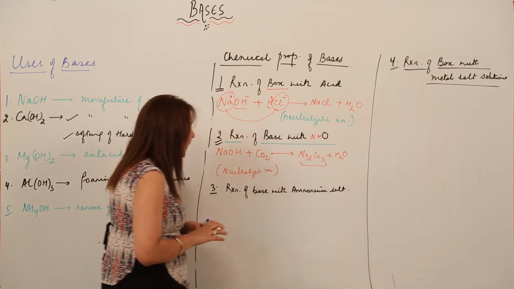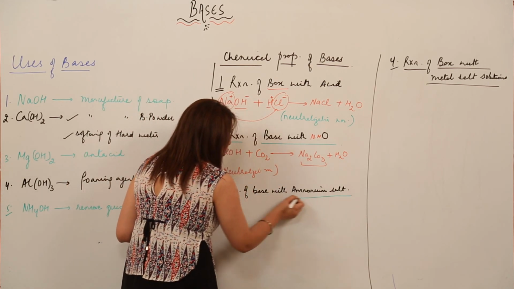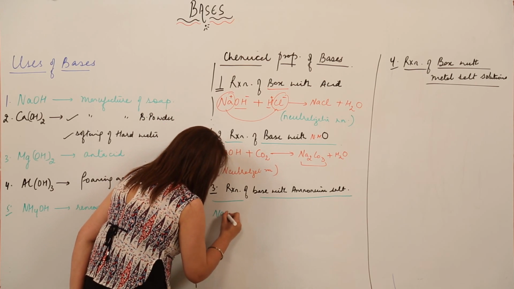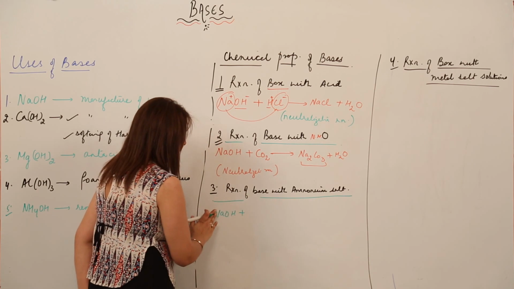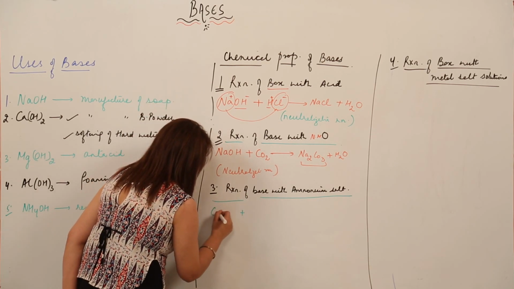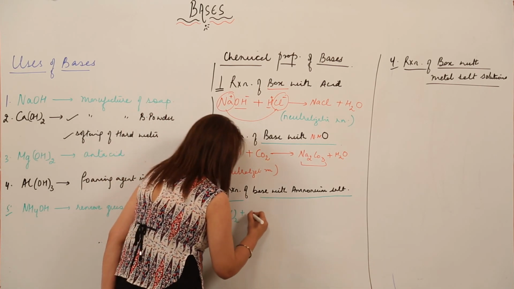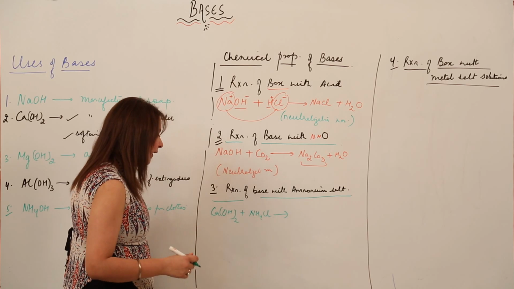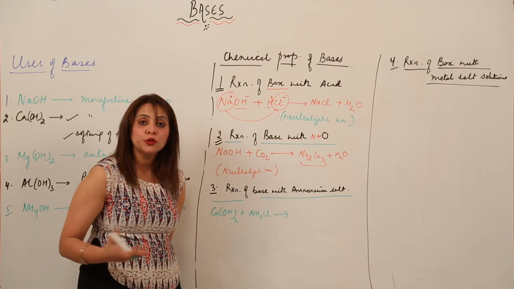reaction. Next, we are reacting base with the ammonium salt. So suppose the base, again suppose NaOH, and the ammonium salt, or this time I'll take a different hydroxide. So let us take calcium hydroxide, right, and we'll take an ammonium salt, suppose NH4Cl is being taken. So now again it is a double decomposition reaction. As you know, two compounds are just going to react, right?